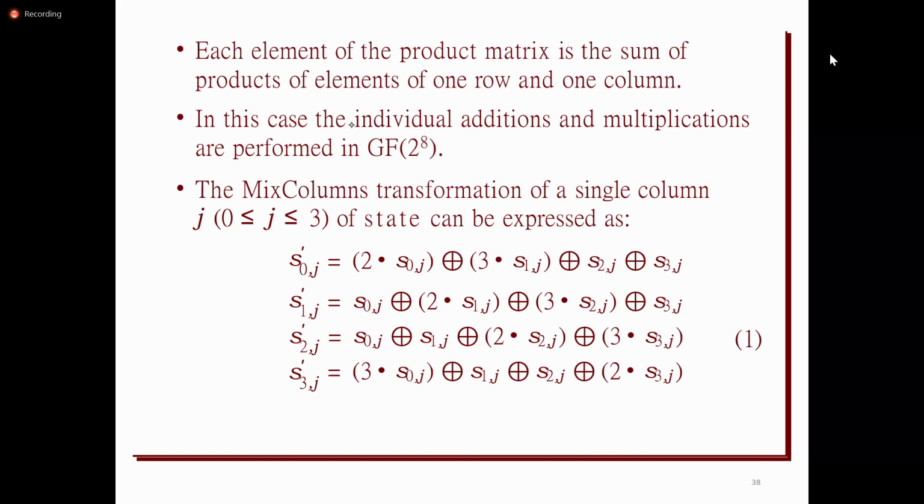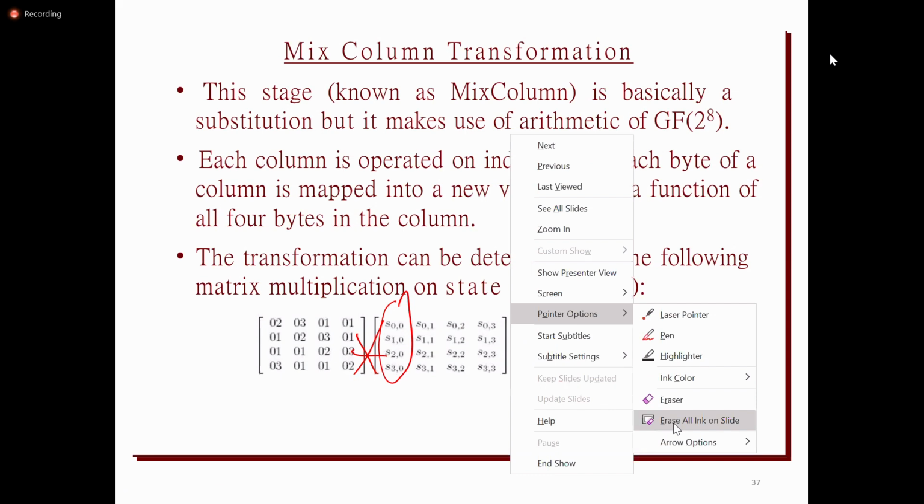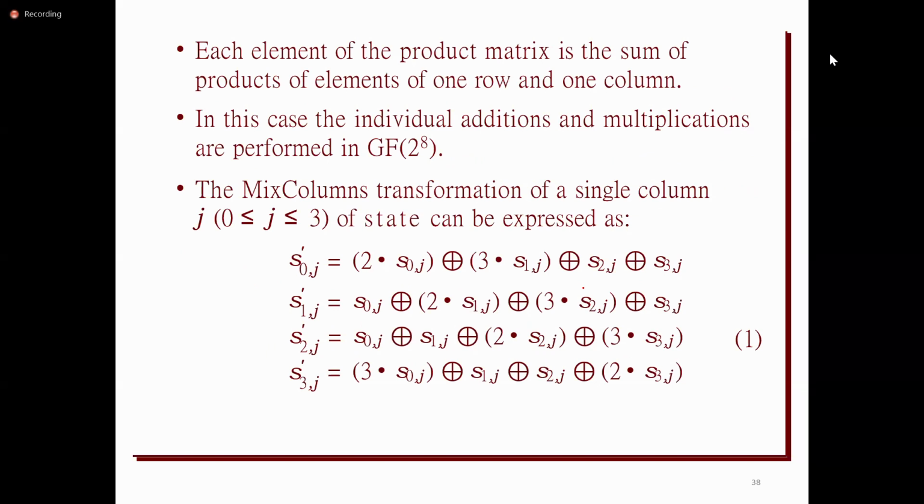The state matrix is represented with S00, and here S00 will become S'00. How it gets this: it takes S00 and performs multiplication with 2, and then it performs XOR with the next one.